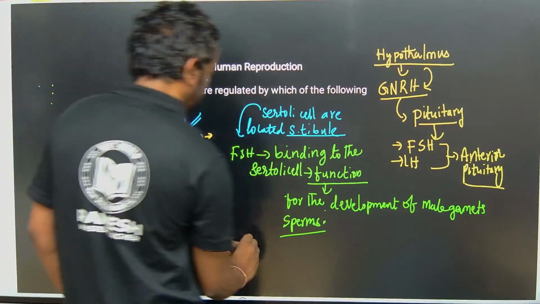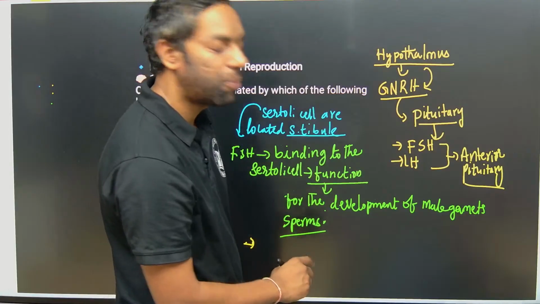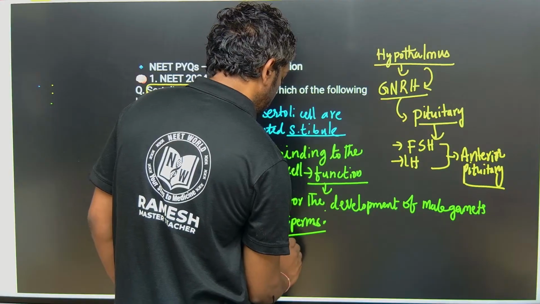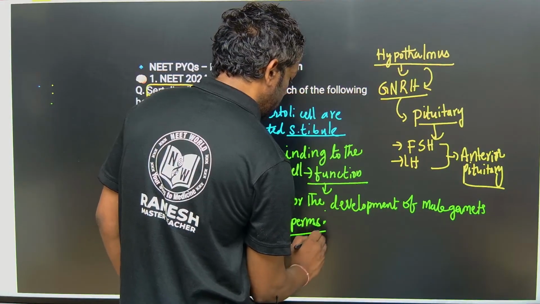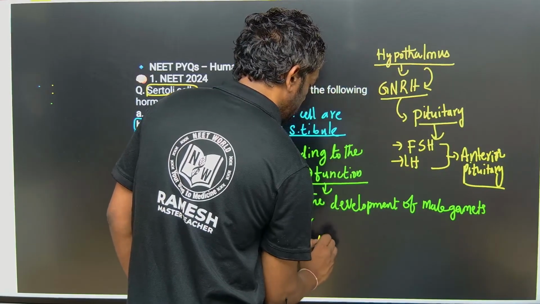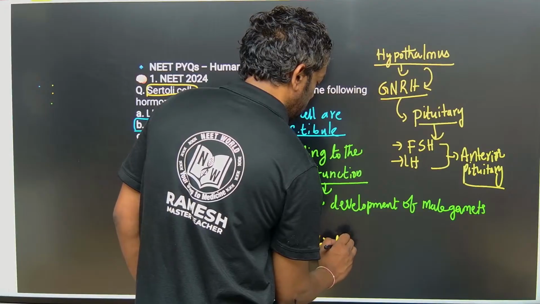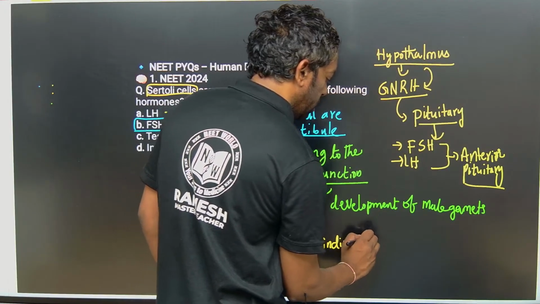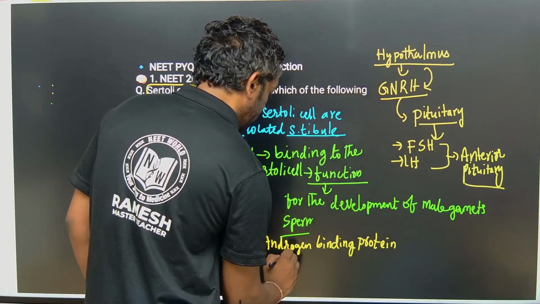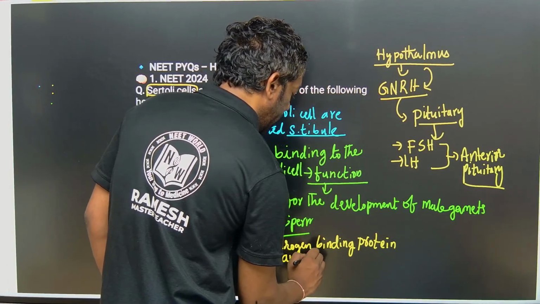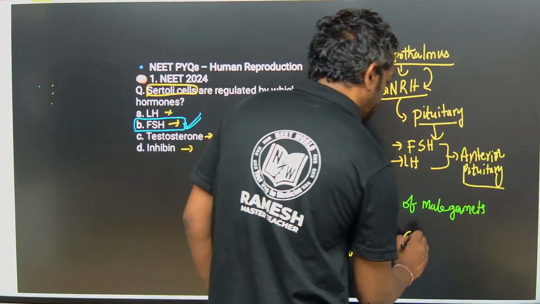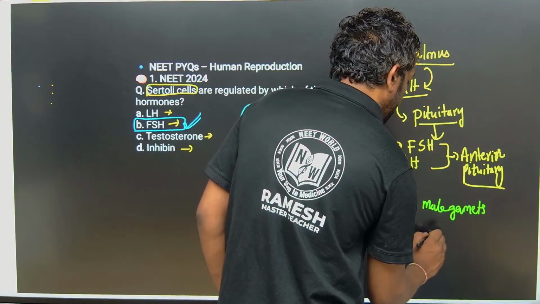And there is another function: it involves the androgen binding protein and inhibin. Androgen binding protein, ABP.